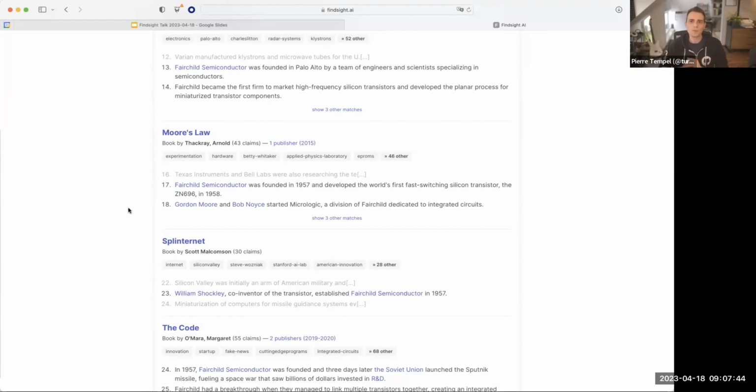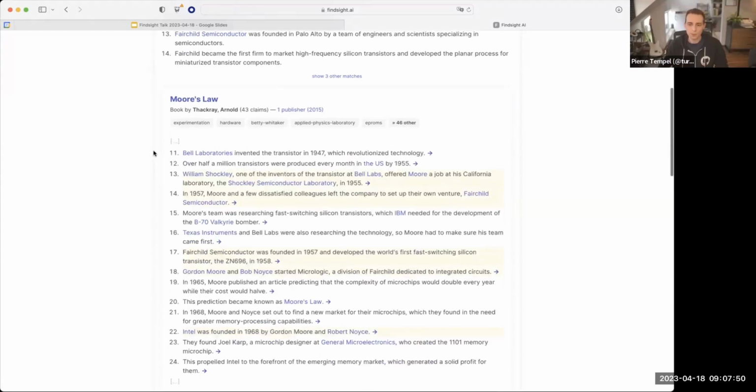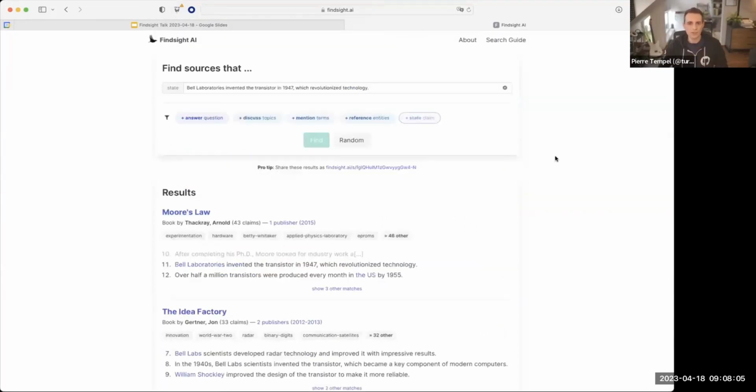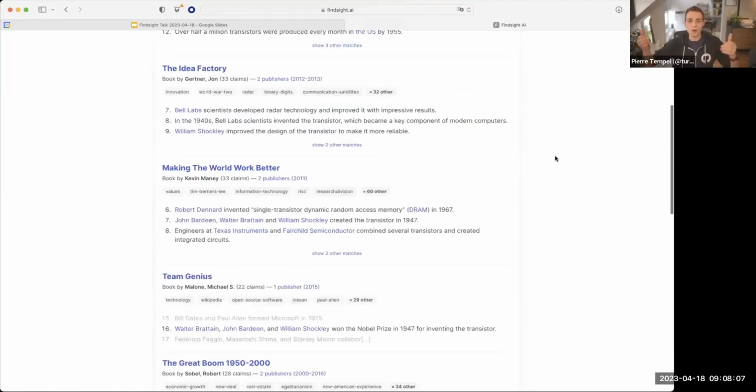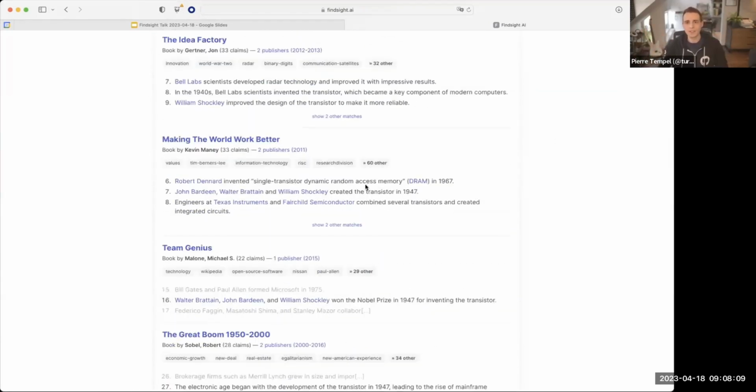But the real power comes in once you go from there and start exploring. So if you click into one of these books, for example, we can see there's now more context, right? Further claims are displayed to us. And we can pick any of them as an origin, for example, this one about Bell Laboratories, and we can click this explore arrow and use that claim as an origin, and then read more about Bell Labs and how sources are talking about that institution.